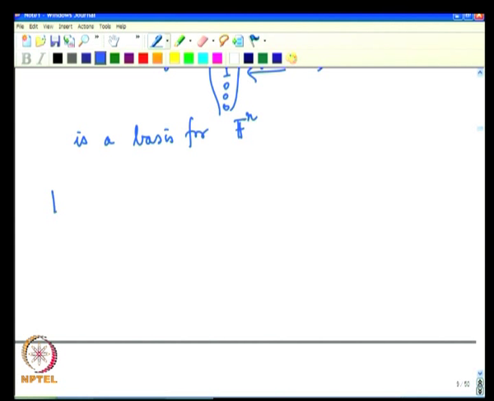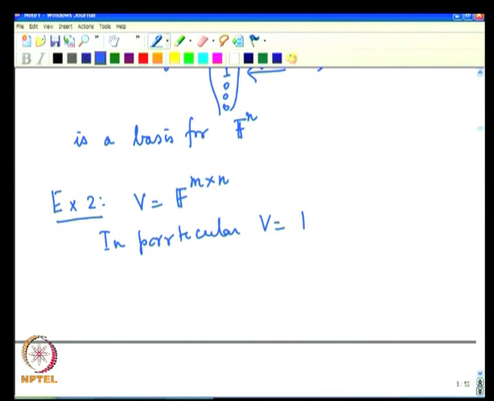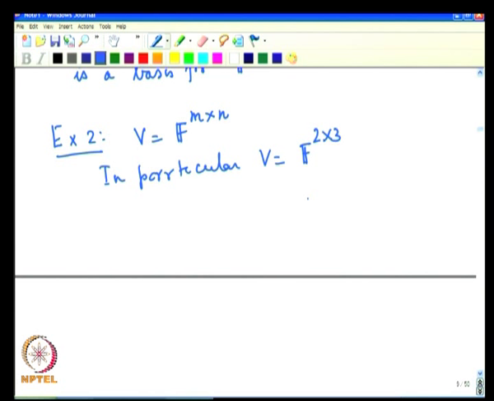As the next example, let us consider V to be the set of all m by n matrices whose entries are from the field F. In particular, for simplicity, first let us consider V to be F23, that is all 2 by 3 matrices.